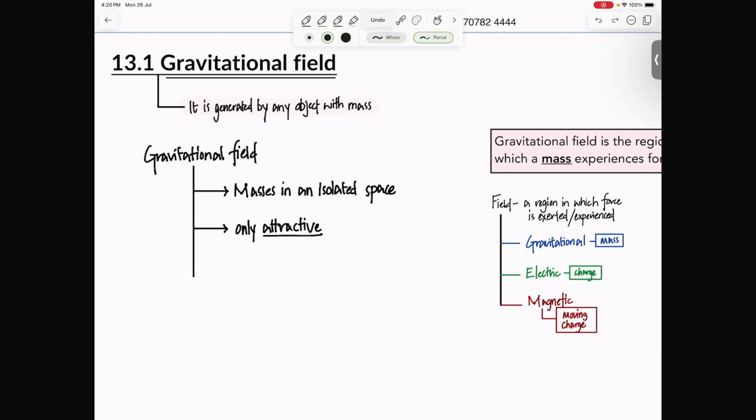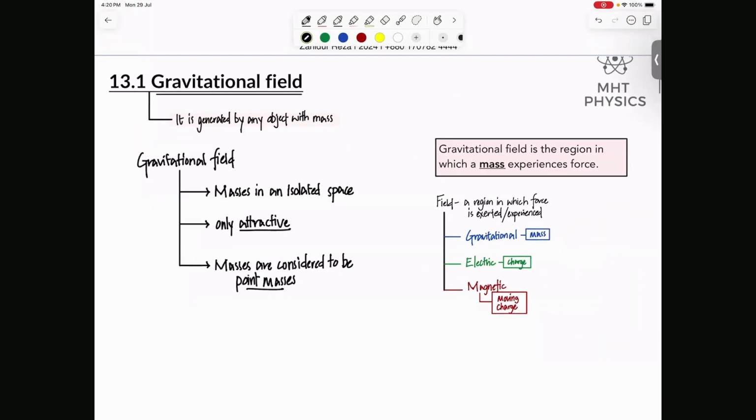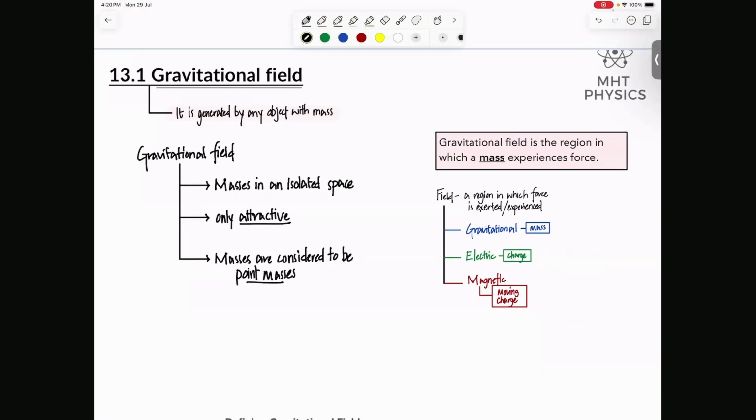And the last one that you have is masses are considered to be, this is also very helpful, point masses. What does that mean? It means we assume that the masses don't have any shape or size. And that is very handy.